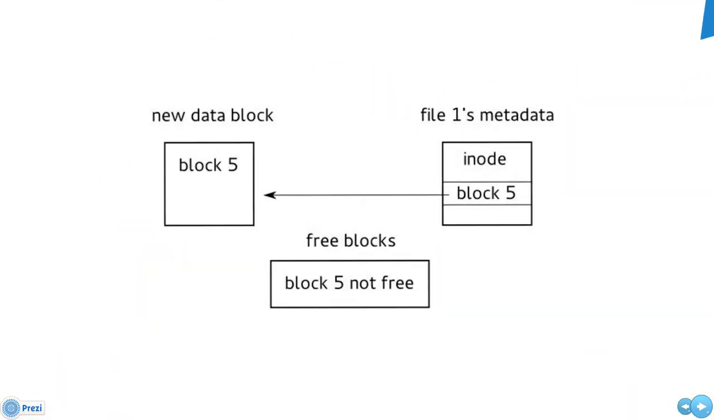For example, if a new data block is added to a file, the metadata index node, or inode, will point to the new data block, and the block bitmap will show that the new block is no longer free. However, if the system crashes when only one of these two updates has happened, the metadata will be inconsistent.